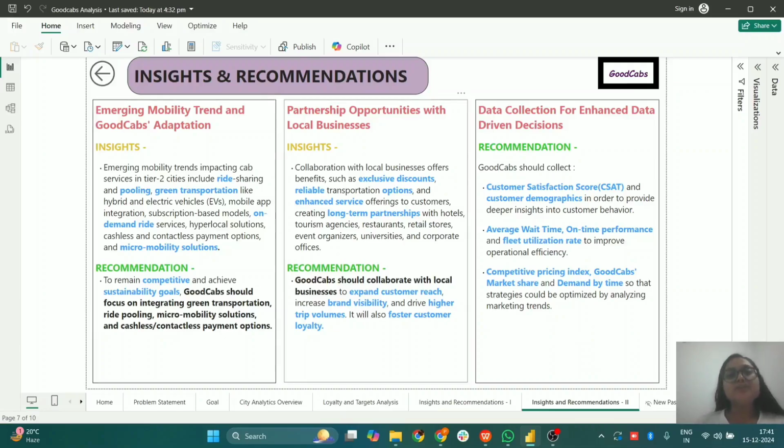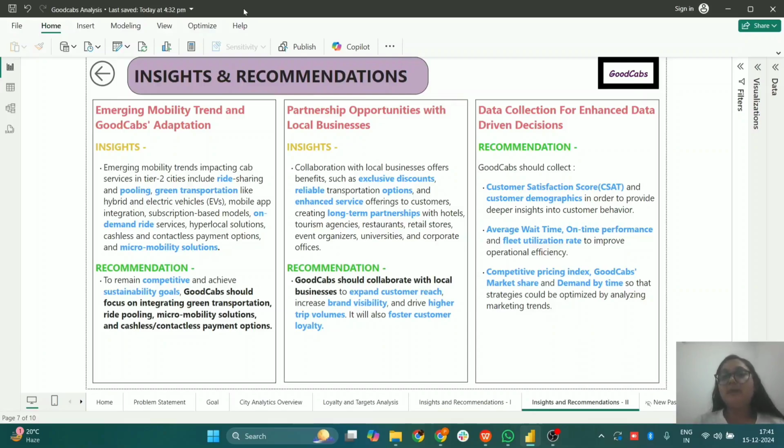Next, talking about partnership opportunities with local businesses. As we know, collaboration with local businesses offers mutual benefits such as exclusive discounts, reliable transportation options, and enhanced service offerings to the customers, which creates a long-term partnership with local businesses such as hotels, tourism agencies, restaurants, etc. Therefore, it is recommended that GoodCabs should collaborate with local businesses to expand customer reach, increase brand visibility, and drive higher trip volume. It will also foster customer loyalty.